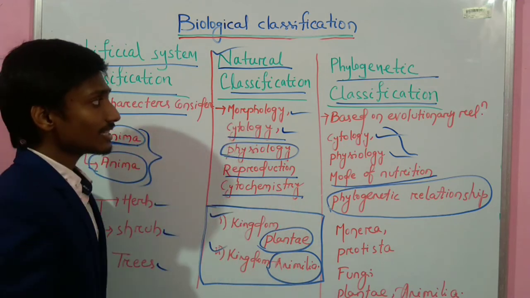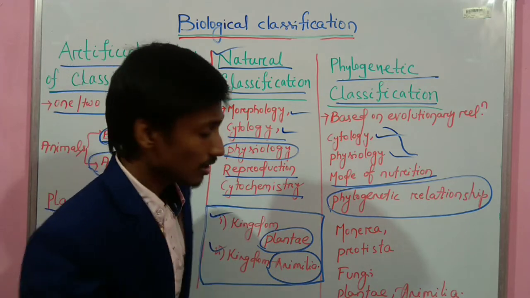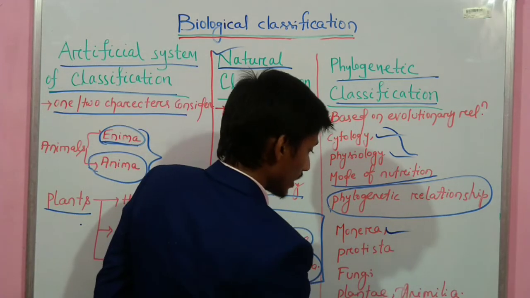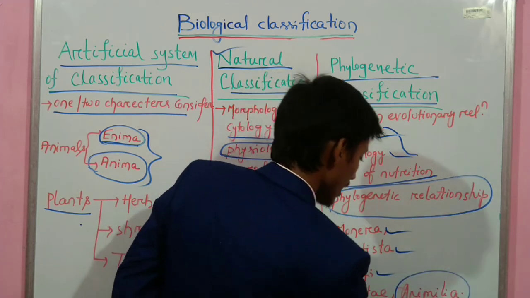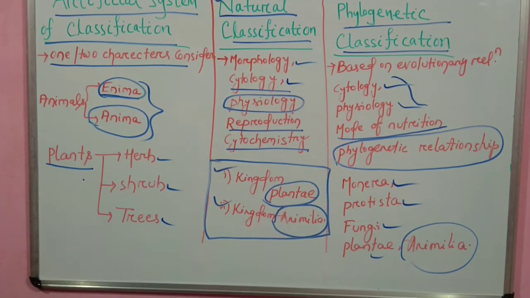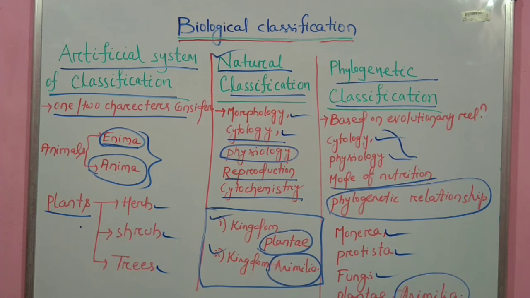Here you can see an example of phylogenetic system of classification, the five kingdom classification, where there are kingdom Monera, kingdom Protista, kingdom Fungi, kingdom Plantae, and kingdom Animalia, including all the animals. So this is all about the different systems of classification. There is also hierarchical arrangement, or taxonomical categorization, in classification. You will see that in the next video.